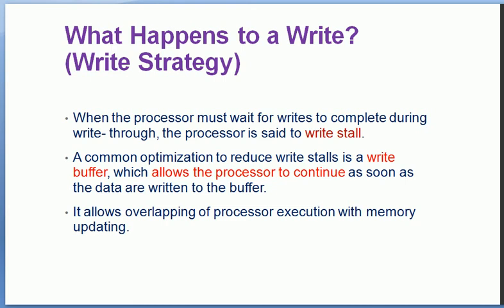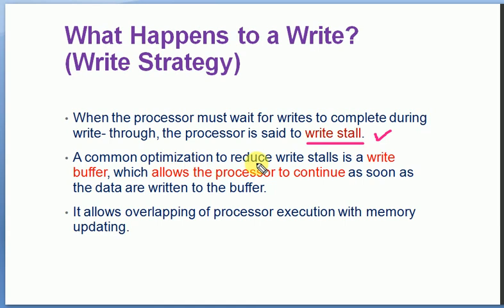When the processor must wait for writes to complete during write through, the processor is said to have a write stall. In write through it is writing not only into the cache but also into primary memory, so it waits for that write to complete and some processor time is wasted. This new stall, called a write stall, affects our pipelining, which we discussed in previous chapters. Now we need to use some optimization mechanism.